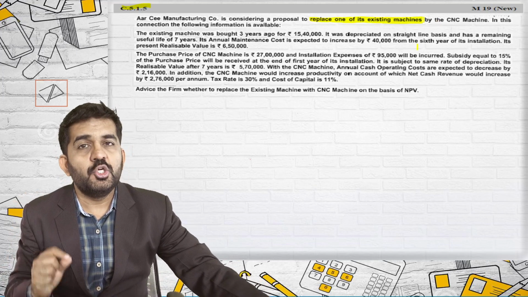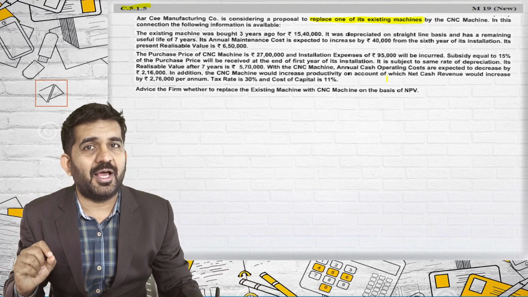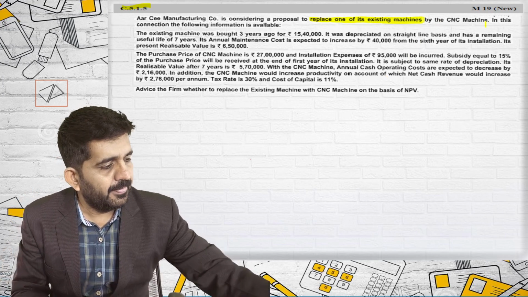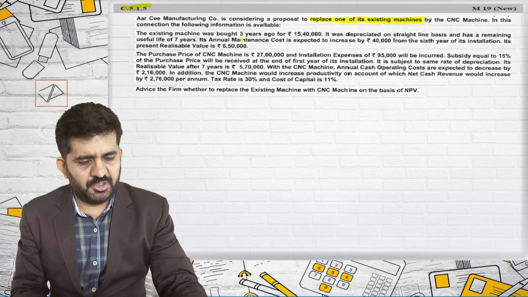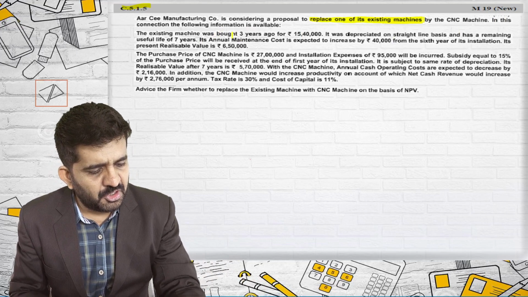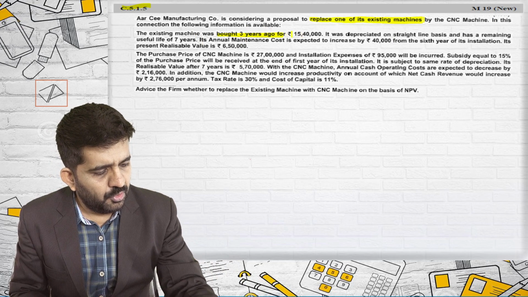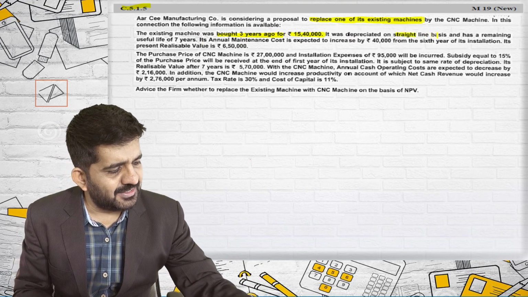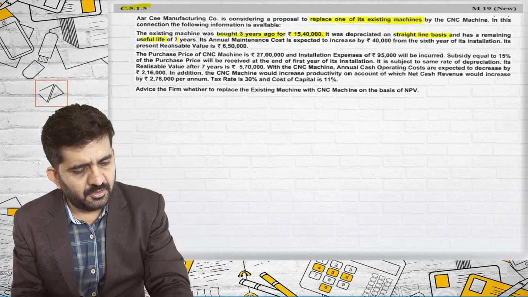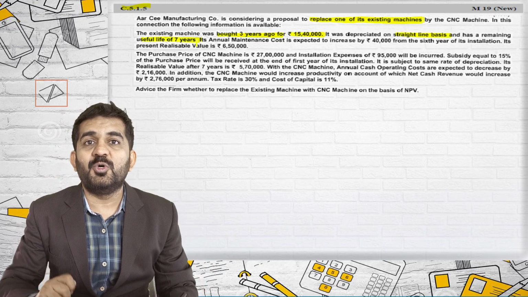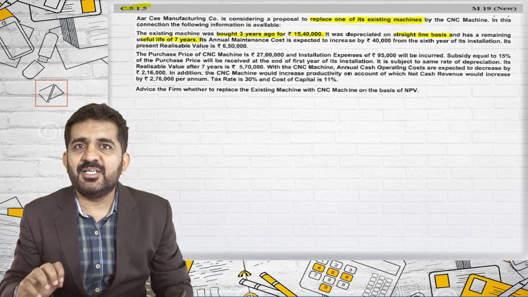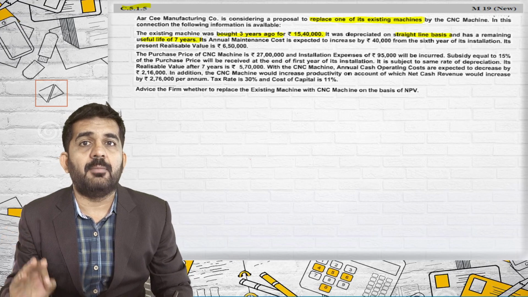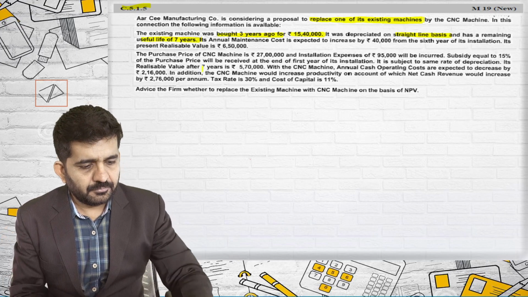So what is my project? Should I purchase a new machinery and sell old machinery? In this connection, the following information is available. The existing machinery was bought 3 years ago for 15,40,000. It was depreciated on SLM basis and has a remaining useful life of 7 years. So total life was 10 years. 3 years have already passed. Remaining useful life is 7 years, and we are talking about the old machine and not the new machine.